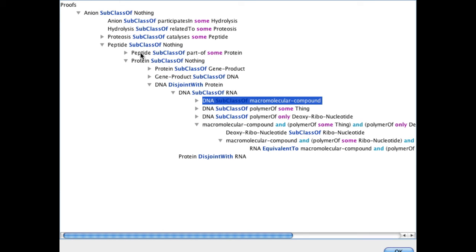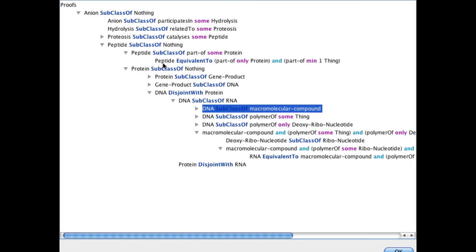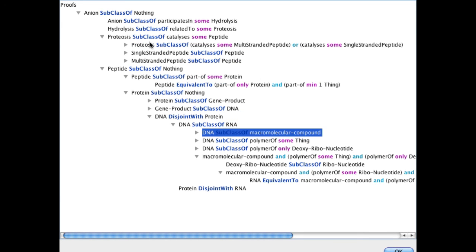We can go back and we can just ask why peptide has parts of protein. Well, this is because of this asserted axiom. Peptide is equivalent to part of only protein and part of min one thing, so it is part of some protein. Why does proteosis catalyze some peptide?